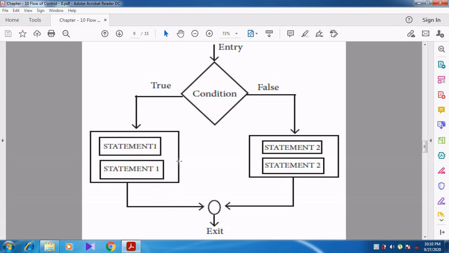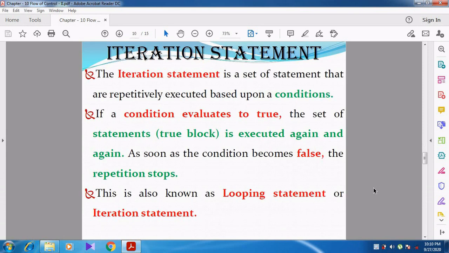But when the condition becomes false, here statement 2 is executed and then we are coming out of the program. So statement 1 is not executed. So at all times statement 1 or statement 2 is executed. That is purely based on the condition. Can you understand, students? So now we are going to see the last topic in this video, iteration statement.